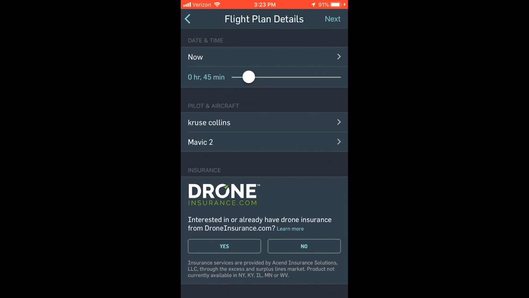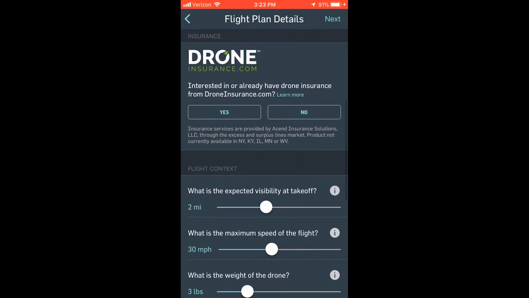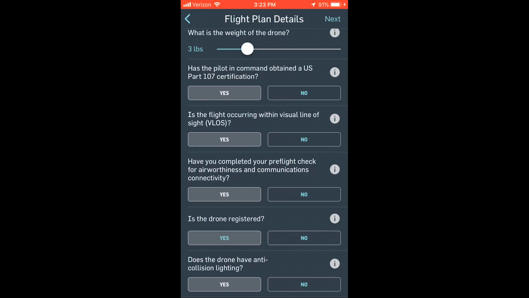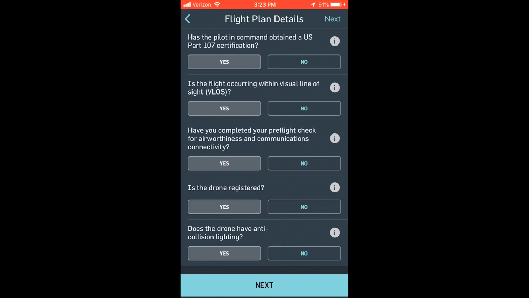There's my name with contact information there, so you actually have to put in your phone number and then verify that through a text message that is sent, and then come up with aircraft. So you have to set both of those up, and then you can sign up for insurance, click yes or no to the applicable questions, and then click next.